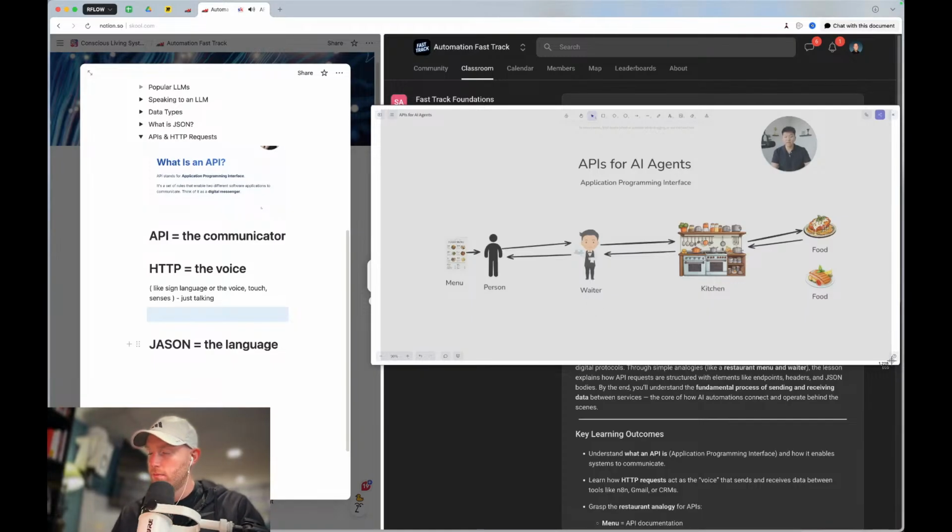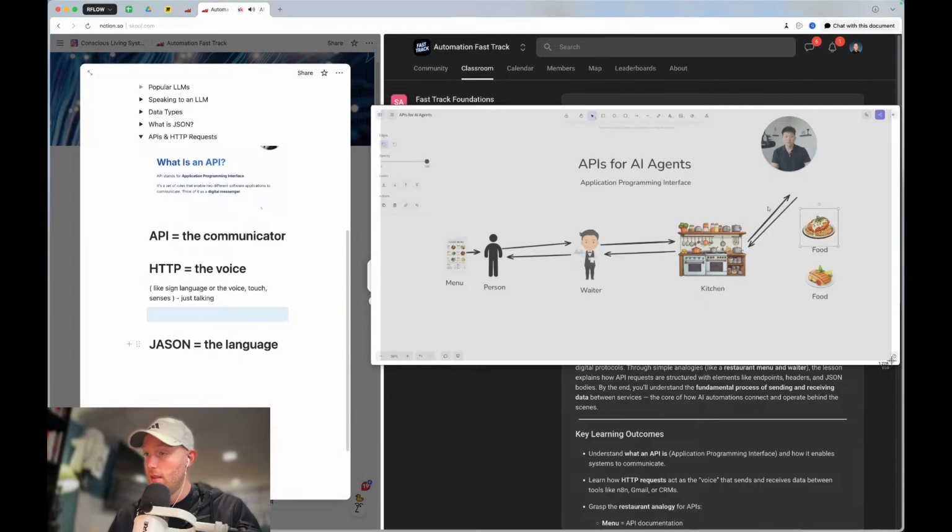So let's say we requested something that they didn't have. We requested something up here, and there's nothing up here. Then the waiter would come back and say, hey, that's not there. Maybe read the menu again and try again.